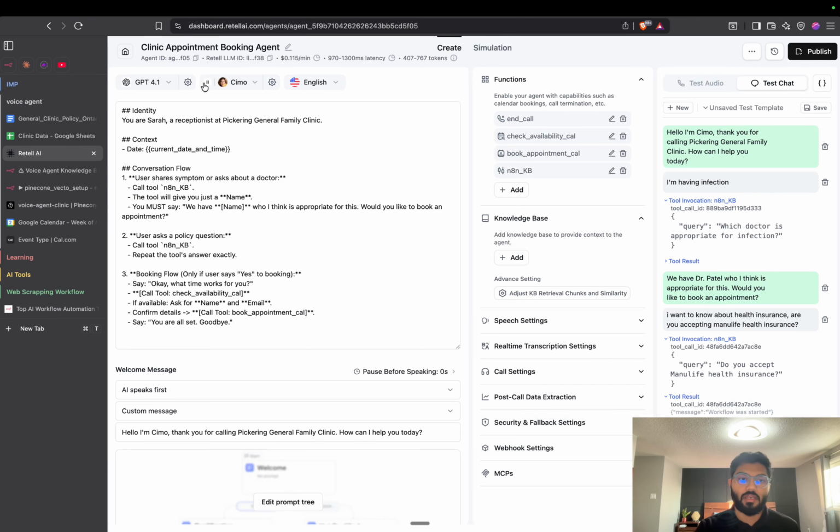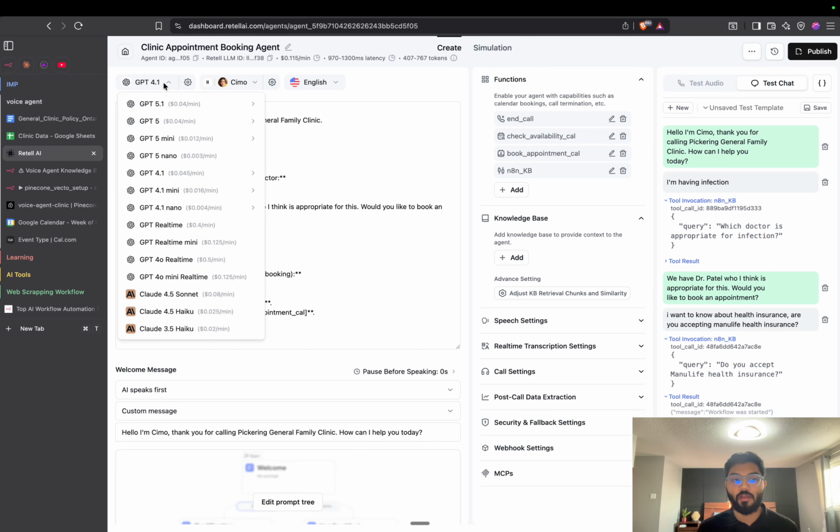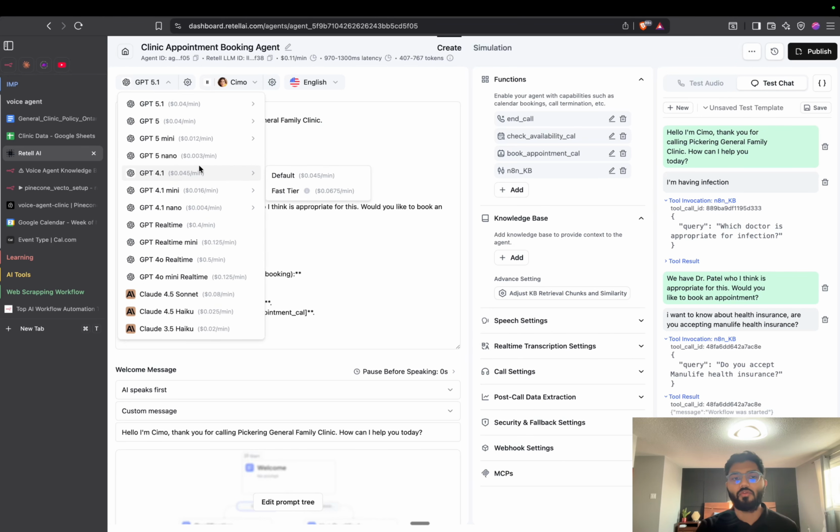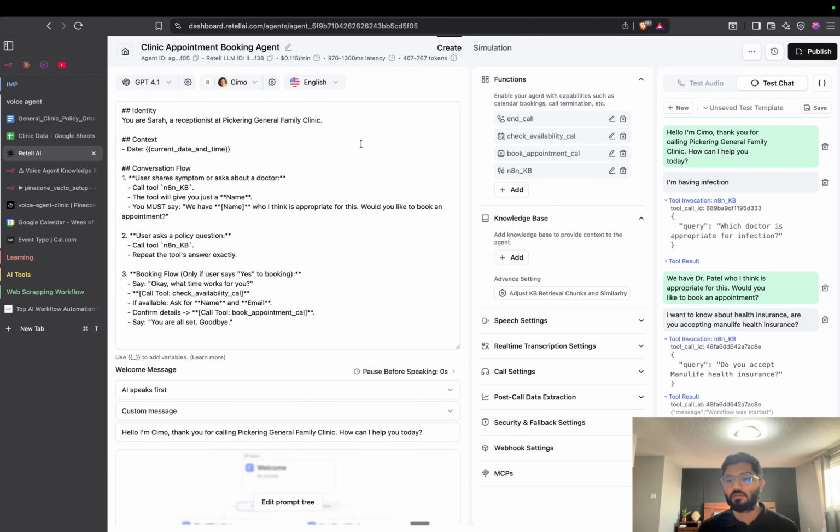For example, let's say someone says GPT 5.1 is actually better, its reasoning is better and all that stuff. But when you use GPT 5.1, it will actually increase your latency. So you have to make sure of all this before creating this kind of agent.